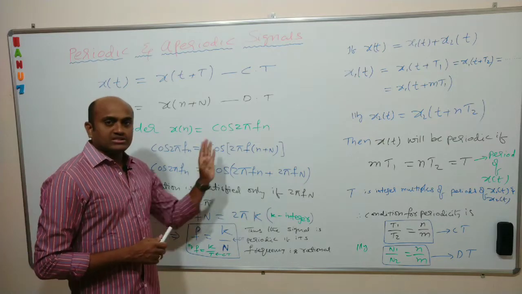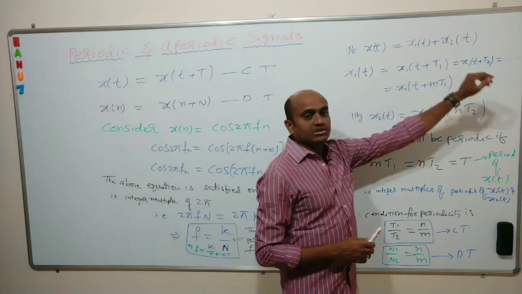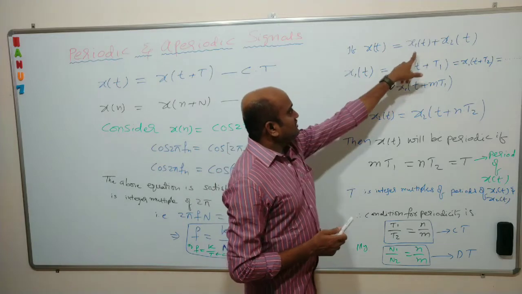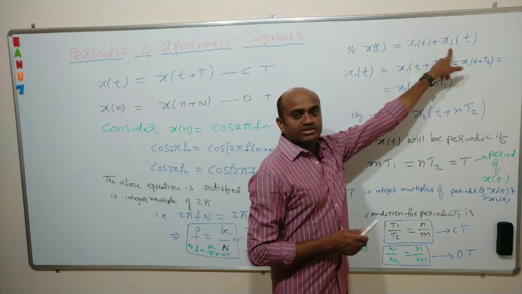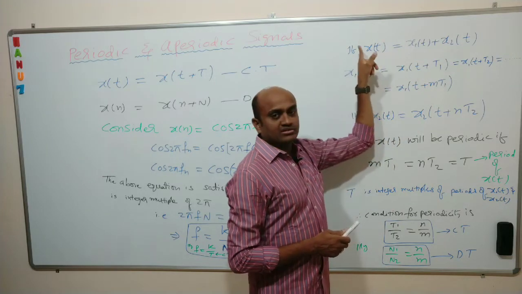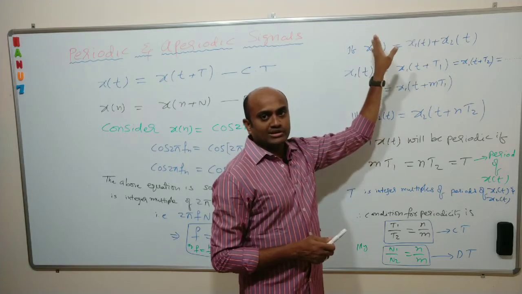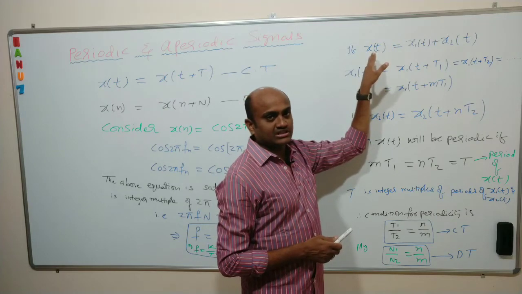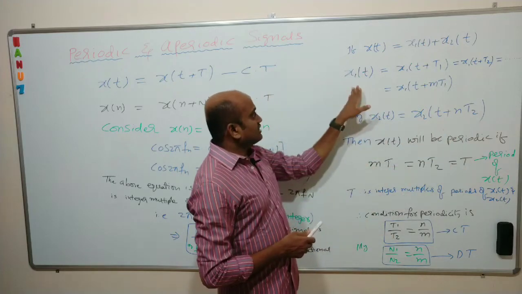So let us see the other case also. If the signal is a combination of two signals, x1 and x2, where x1 has fundamental period T1 and x2 has fundamental period T2, then the overall fundamental period of x of t is the LCM of T1 and T2. We will call the overall fundamental period of the signal x of t capital T.